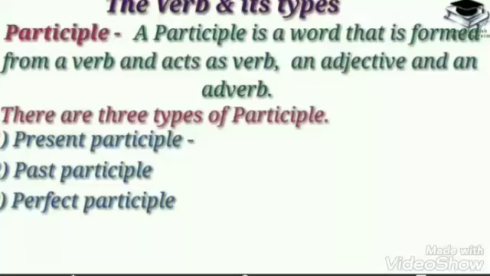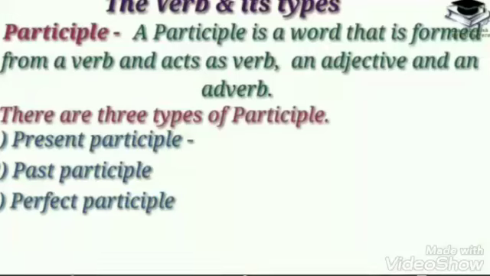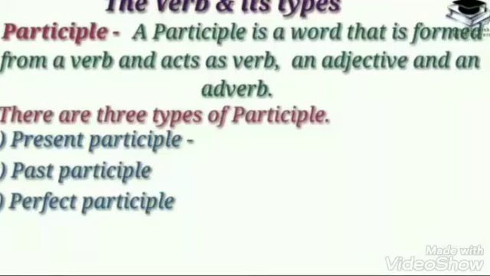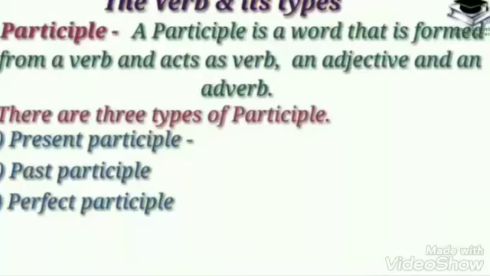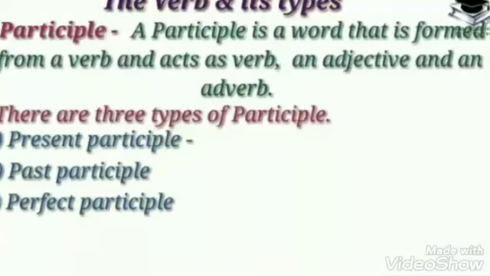The next type of non-finite verb is gerund. A gerund is a word that is formed from a verb by adding -ing and acts as a noun. In short, the -ing form of the verb, if it is used as a noun, is called a gerund. See the example: I like swimming. The second example: walking is a good exercise. It shows that if the -ing form of the verb is used as a noun in the given sentence, that's called